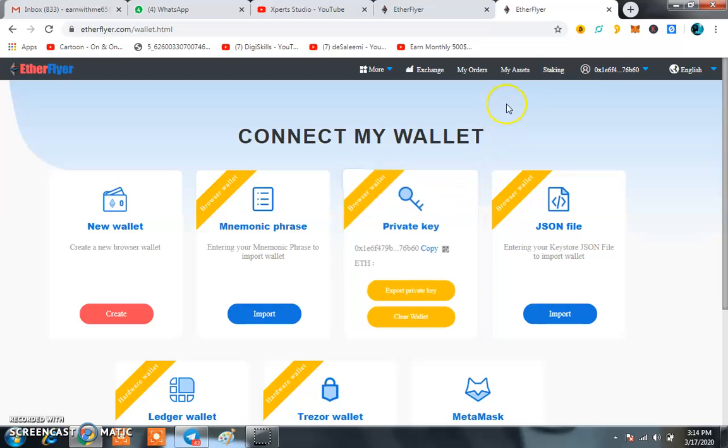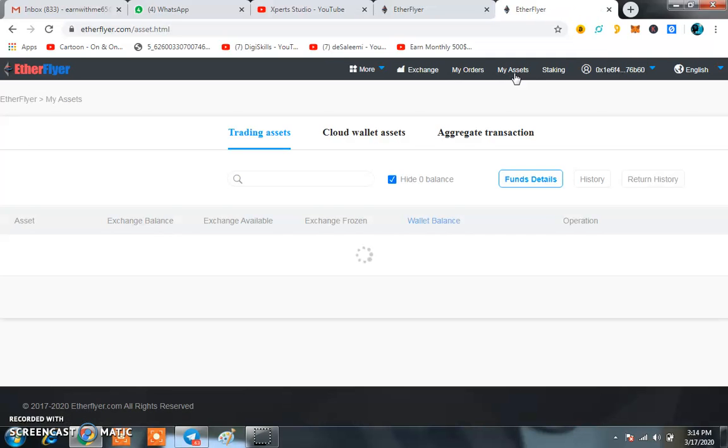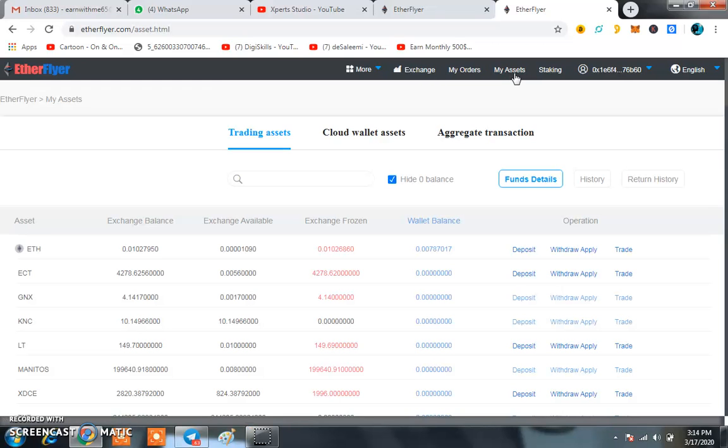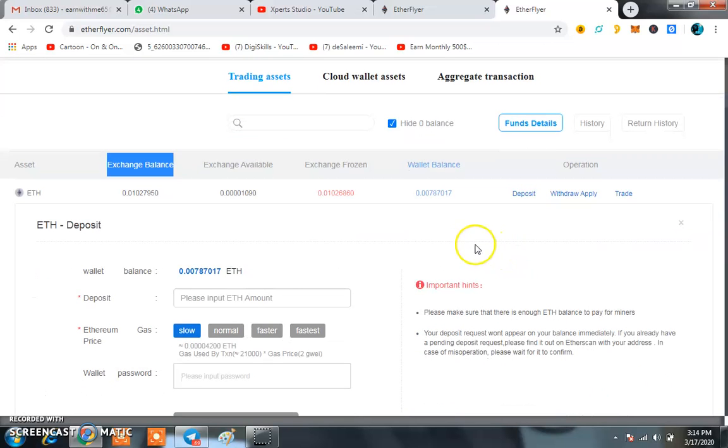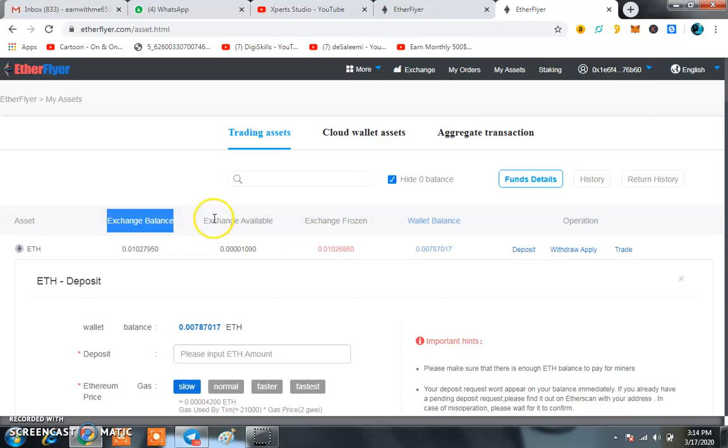After that, what do you have to do next? Then you have to click on My Assets. After clicking on My Assets, you have to do another thing. You have to transfer your funds from the main wallet to the trading asset. That thing is entirely important. As you can see, right now my exchange balance is 0.01, but if I want to trade, I just have to click on deposit. First, I have to deposit my funds to the main wallet, which is given by Etherflyer.